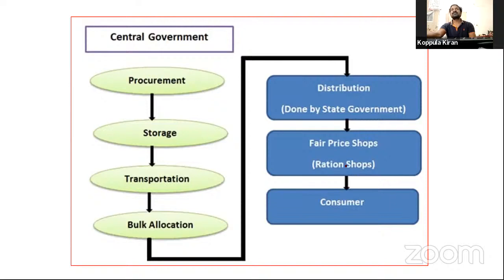Then consumers buy them, and people are able to access food easily at subsidized prices.